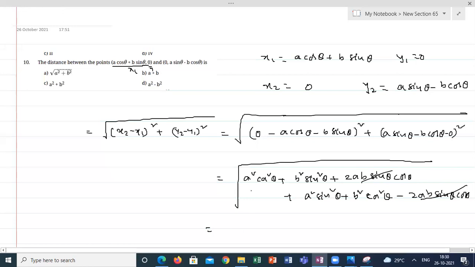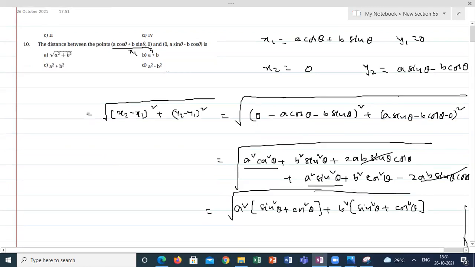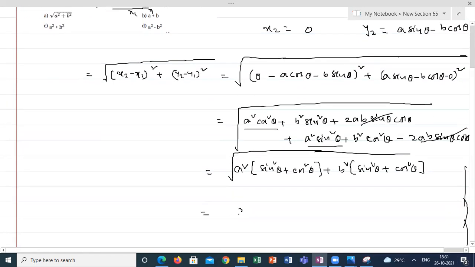If I'm taking a square common, I get a square of (sin square theta plus cos square theta); taking b square common, b square of (sin square theta plus cos square theta), under the root. This will be a square into 1 plus b square into 1. So the final answer is the root of a square plus b square. Option A. Hope you are clear how we got option A.